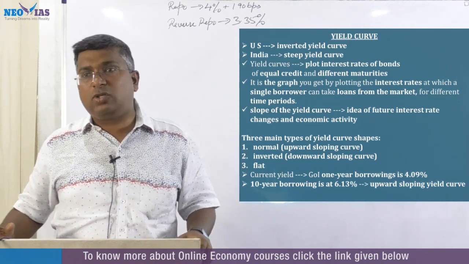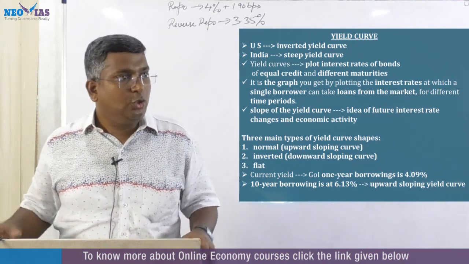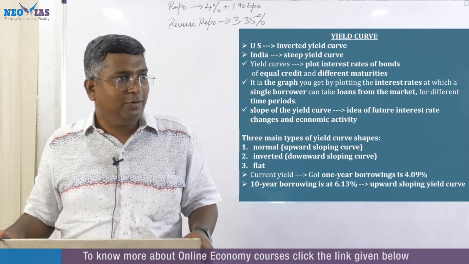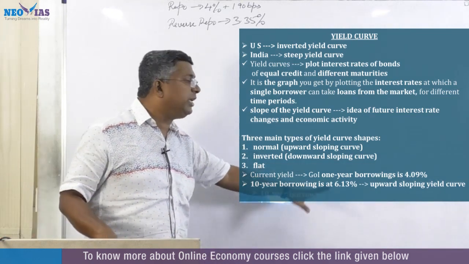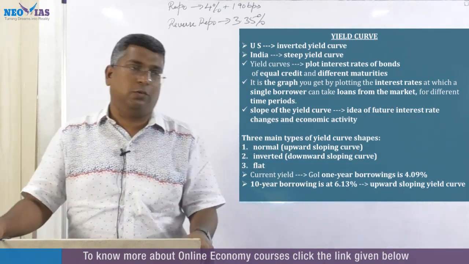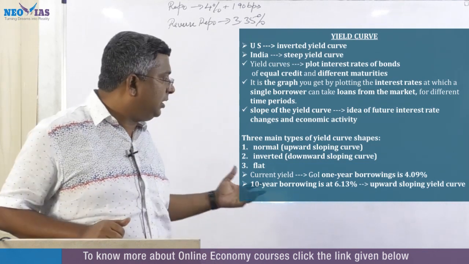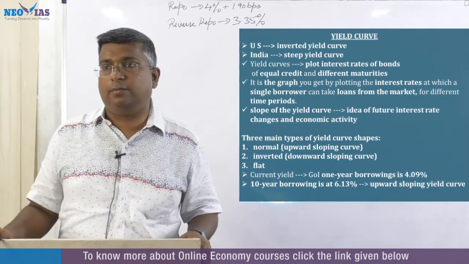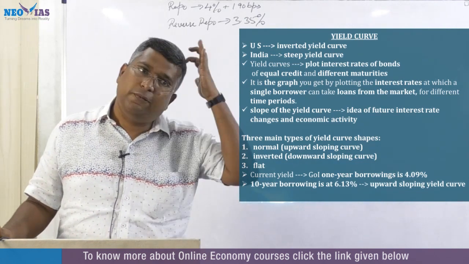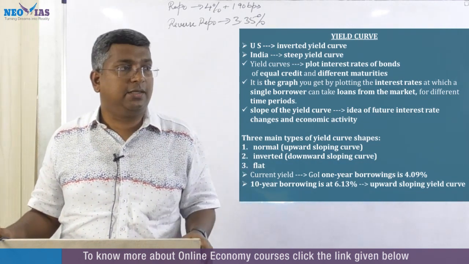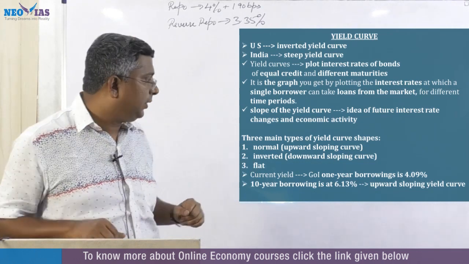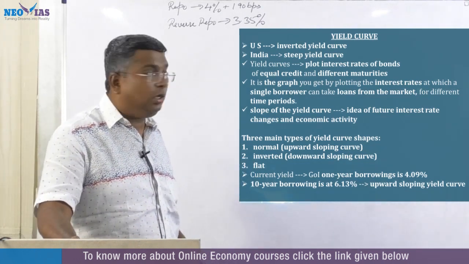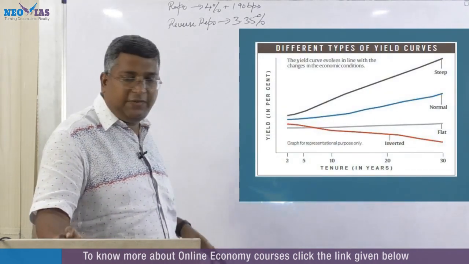RBI is trying many tricks to put it under control, but after 2 days it goes out of control. So RBI is not happy, but there is nothing RBI can do now. The market expects this rate to go up to 6.25 by mid-April, like that. It's increasing slightly. So that's the reason. You have to connect all those things. This figure we have discussed.